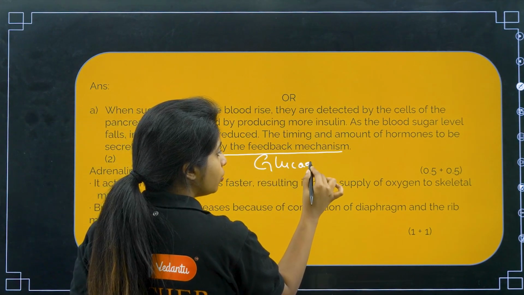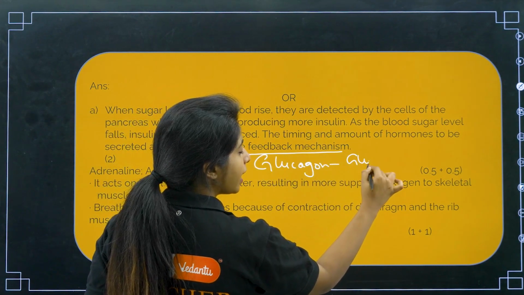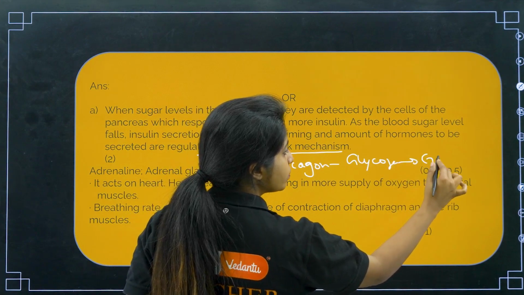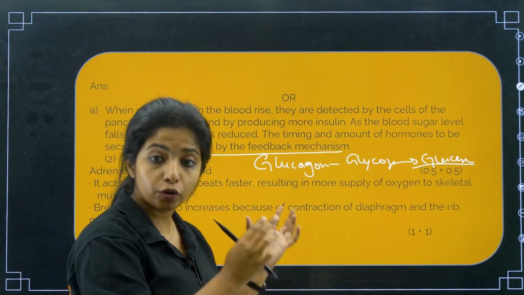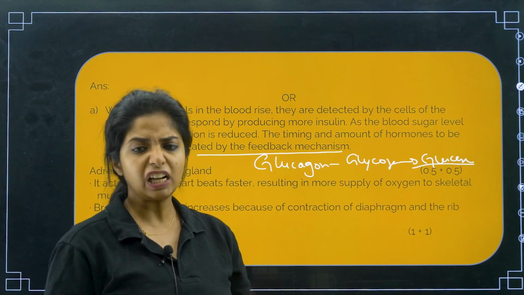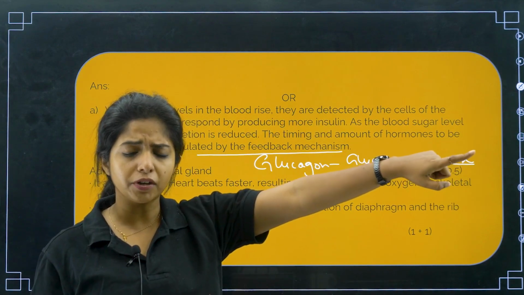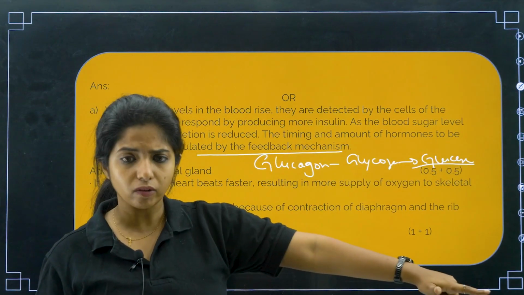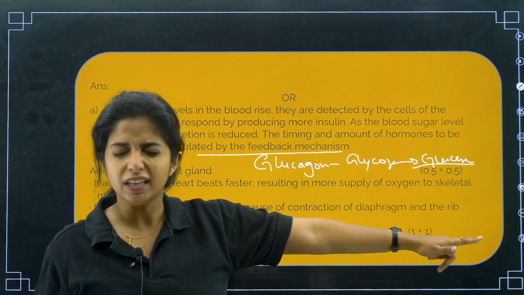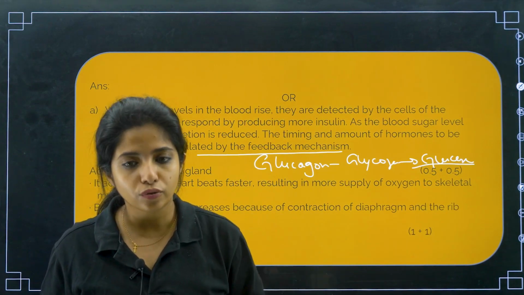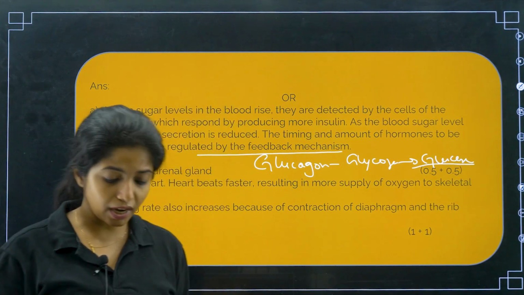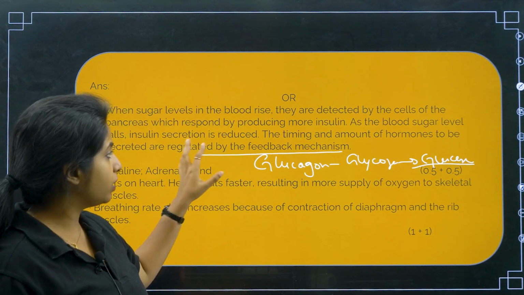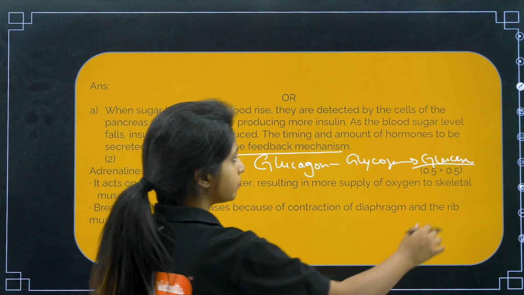And what does glucagon do? Glucagon will be breaking down glycogen back into glucose because the blood sugar level is probably down. At this point of time, glucagon plays a major role. It says, hey insulin, you captured my glucose and converted it into glycogen. Now I will be coming and breaking the glycogen down back into glucose. Not all, basically a few. Okay, whatever is needed. That is how it is being controlled. So, it is a feedback mechanism that is there in the body.